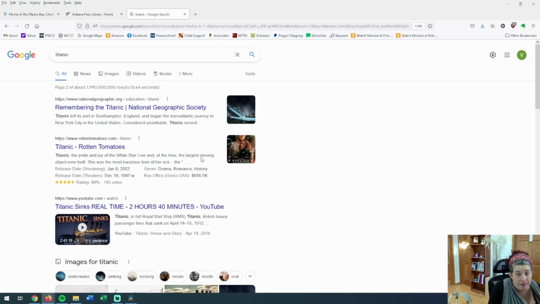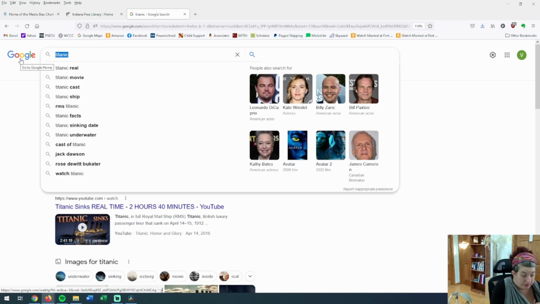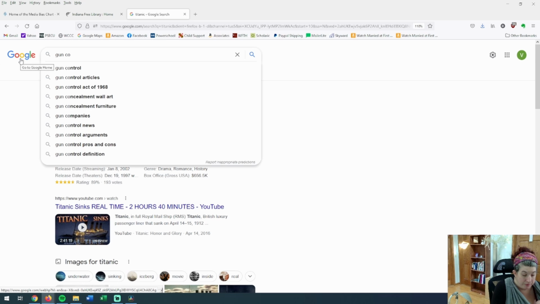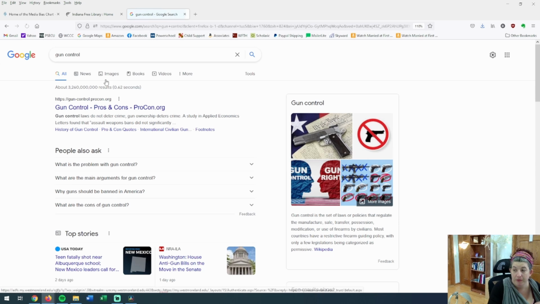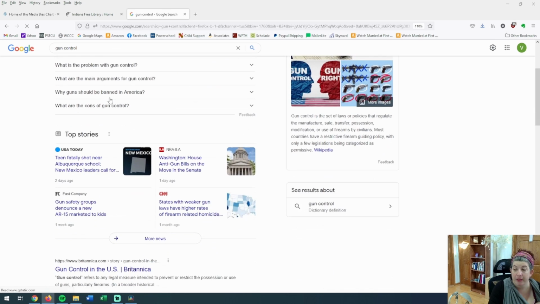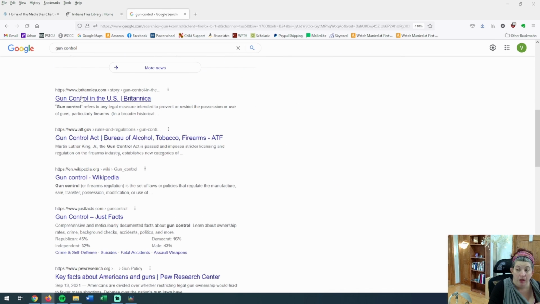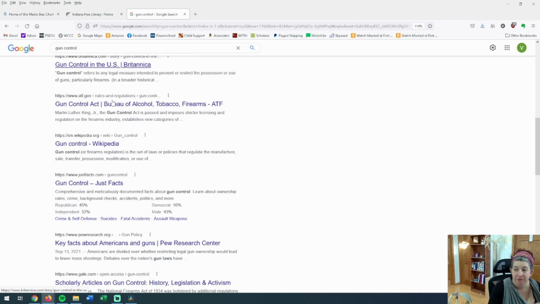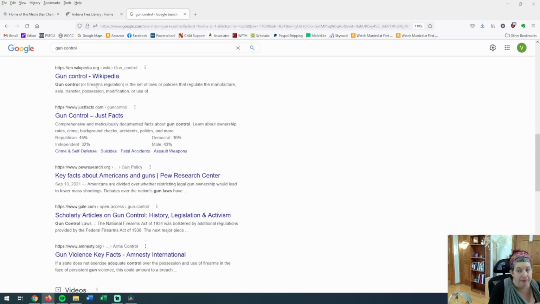And then you go into something like, let's just, for fun, type in gun control. Procon.org. I have no idea what that is. Here's Britannica. So this is going to give me a history of gun control. The ATF.gov. This is going to give me some history about gun control. Wikipedia. Again, maybe go there for sources.